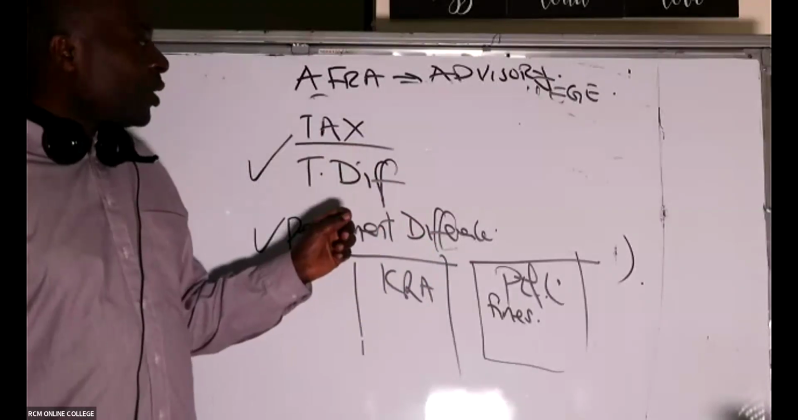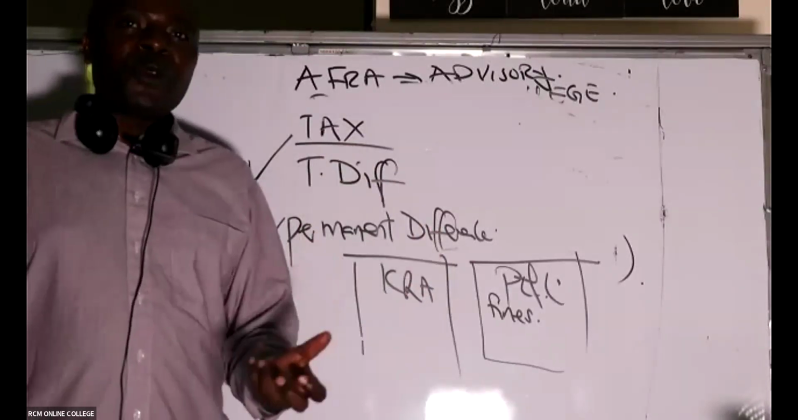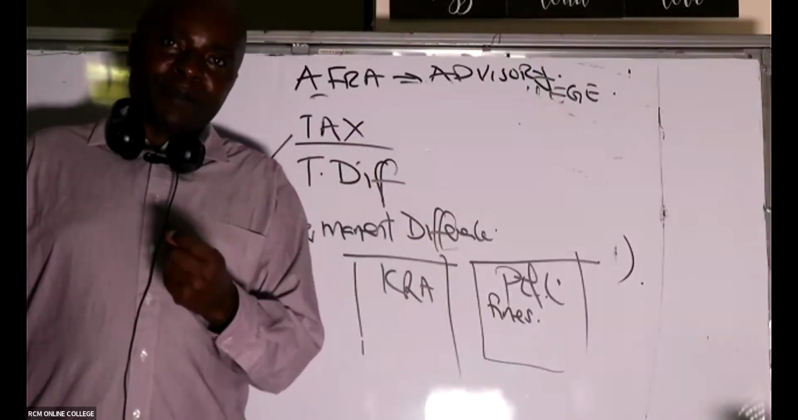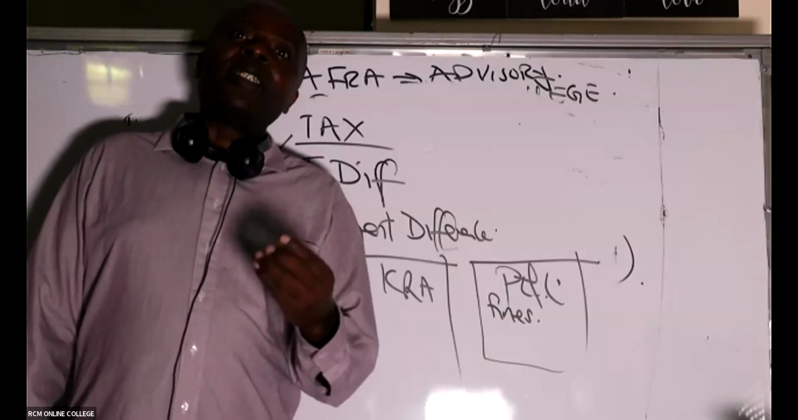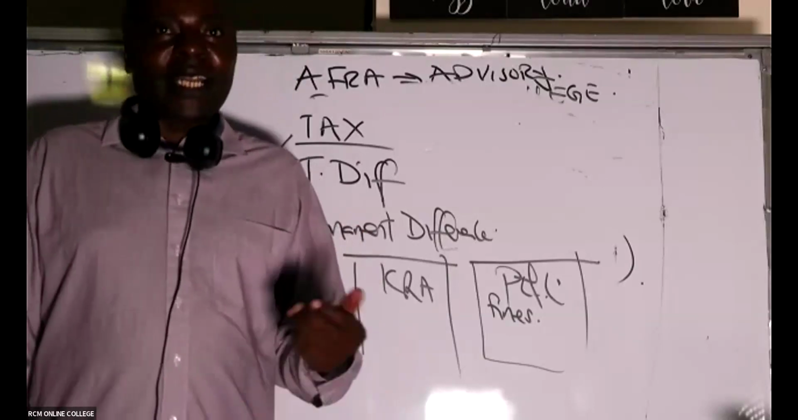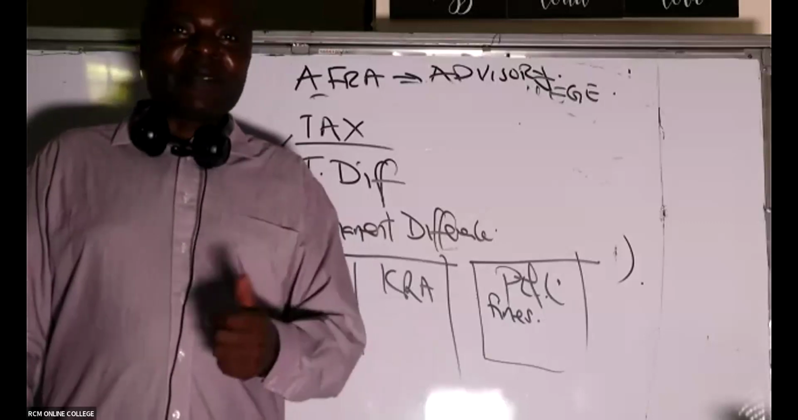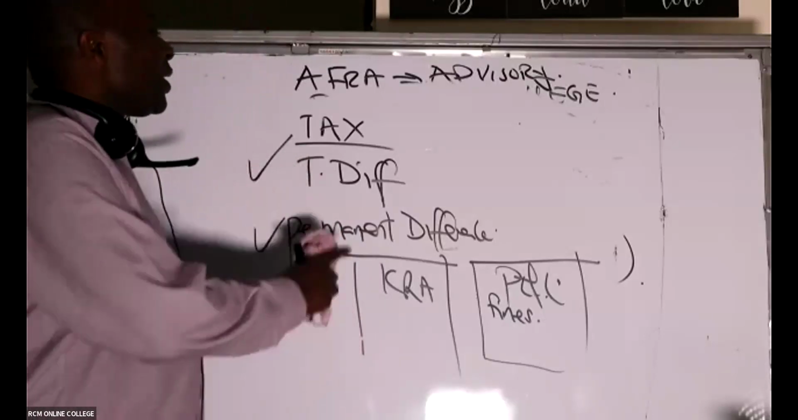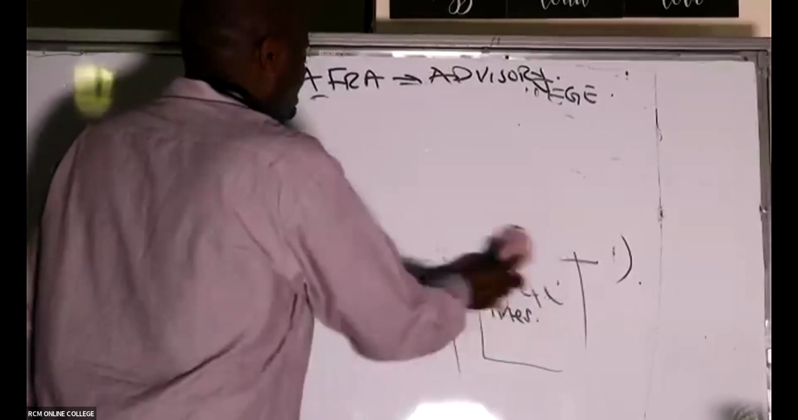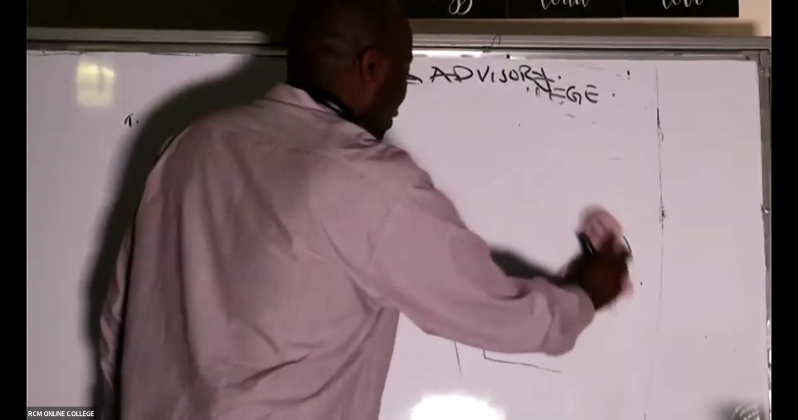And the examiner is talking about us now introducing group aspects here. For example, what is a deferred tax on goodwill? Things like that. Great subject we have here. It's called advanced financial reporting.